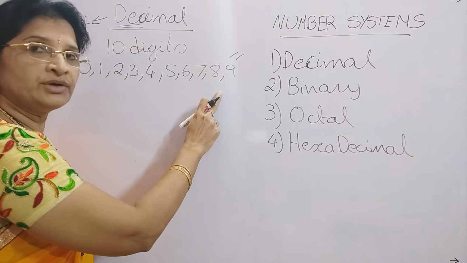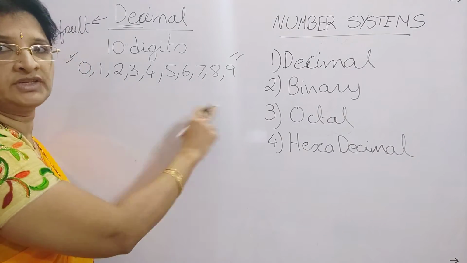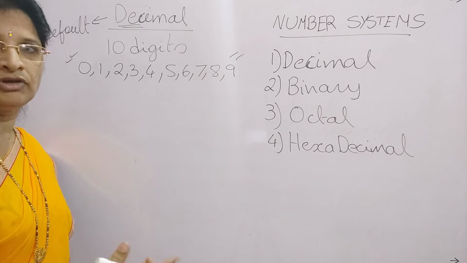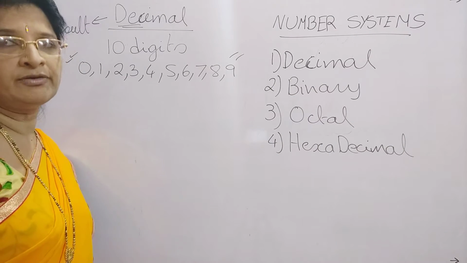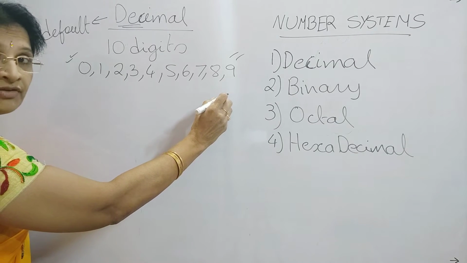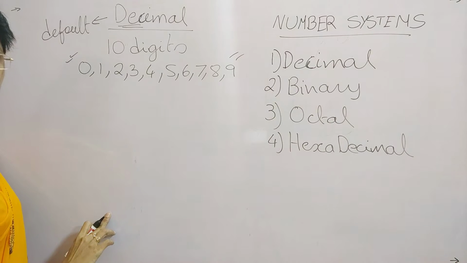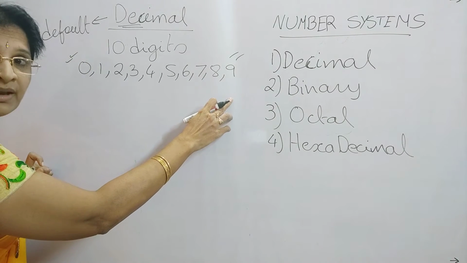Whenever you want to write a number, you will get the number by any combination of these 10 digits. So it is a decimal number, that is, the number in decimal format. Using these 10 individual digits you can write different decimal numbers.